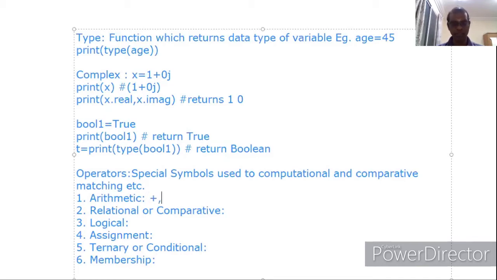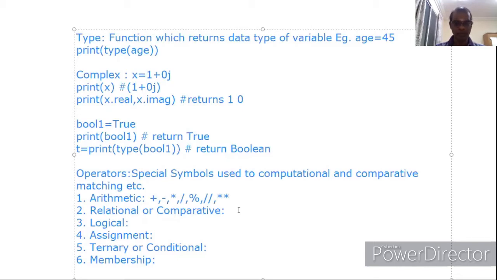Already you know very well. Plus stands for addition, hyphen stands for subtraction, star stands for multiplication, slash stands for division, the percentage symbol stands for modulus or remainder after division. Double slash stands for the integer part of the division. Double star refers to exponential or power. We will see these one by one in later classes.